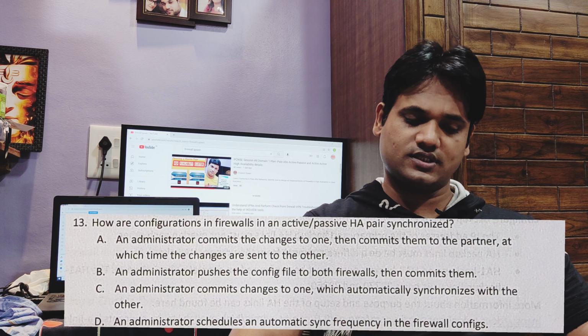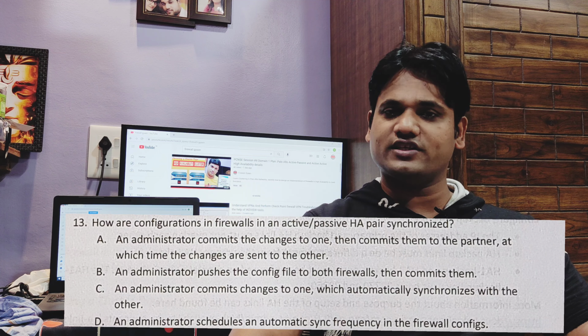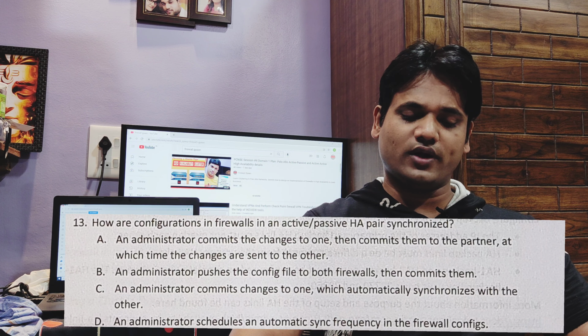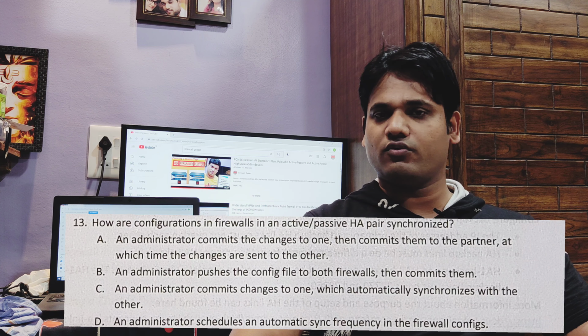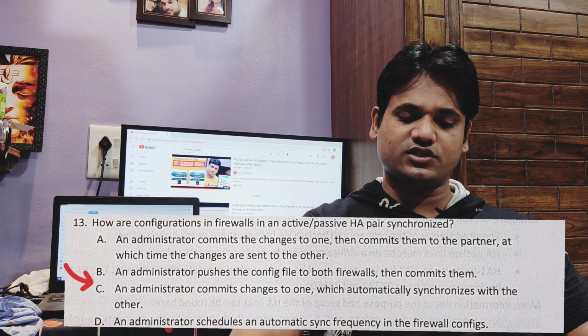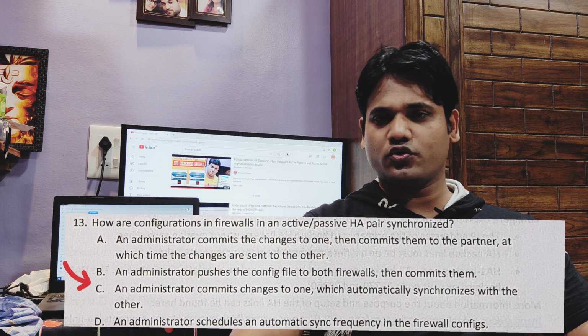C, an administrator commits changes to one, which automatically synchronizes with the other. D, an administrator schedules an automatic sync frequency in the firewall config. The answer is C, an administrator commits the changes to one which automatically synchronizes with the others.